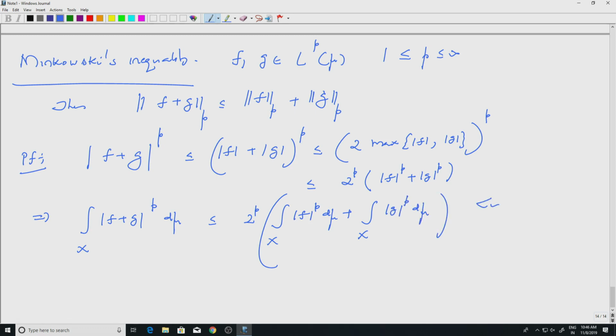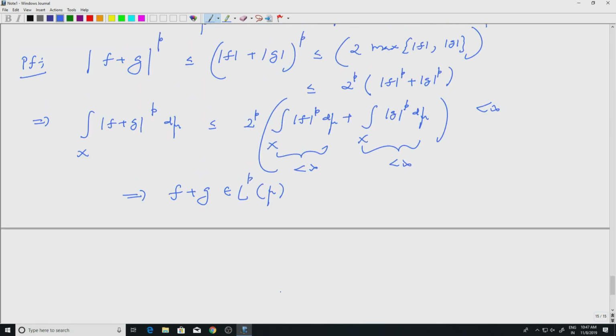And this is finite because f is in LP and g is in LP, so f plus g is in LP. You can also multiply f with a constant, and that constant comes out as a modulus from the norm. So all this discussion implies that LP mu is a vector space.